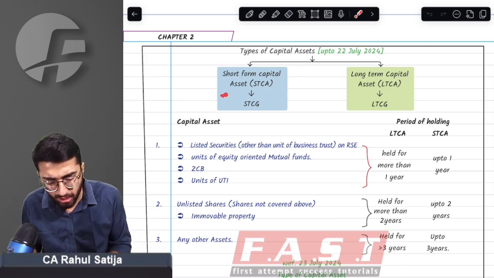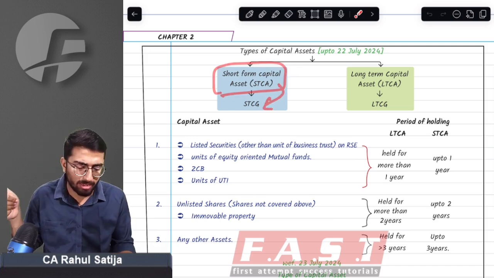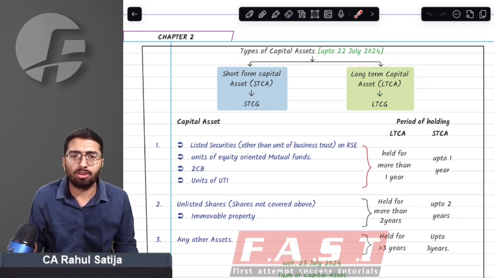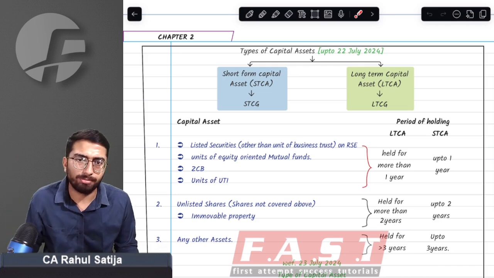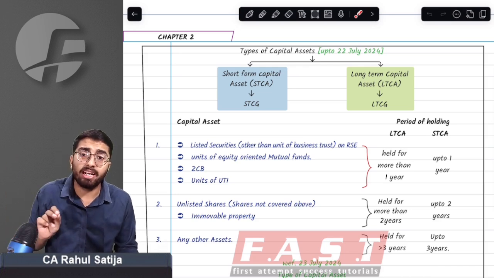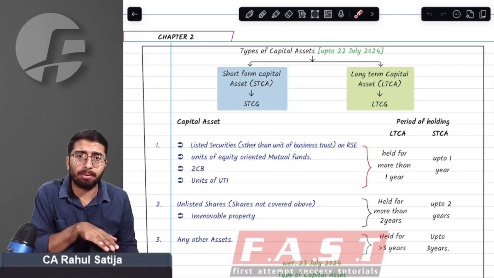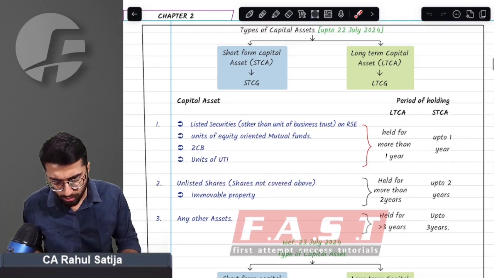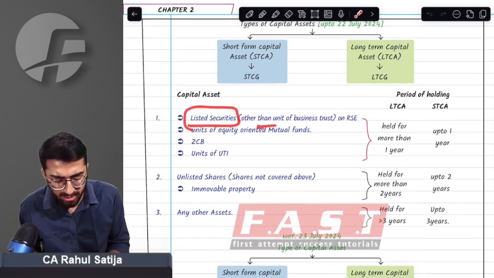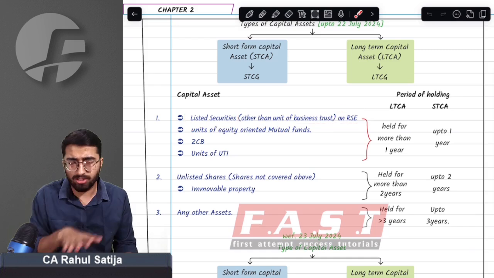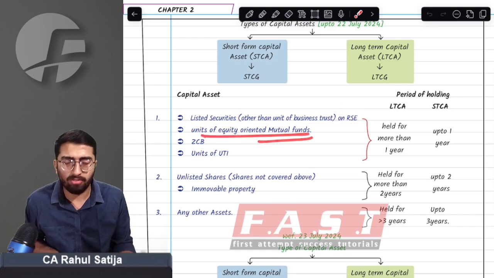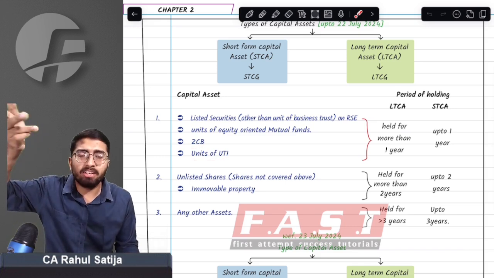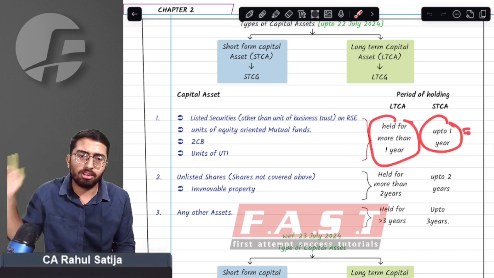We already know that if we have a long-term capital asset, the capital gain will be long-term capital gain, and if it is a short-term capital asset, the capital gain will be short-term capital gain, except for a few exceptions. How did we define a capital asset as long-term or short-term? We used to have a period of holding for that asset. For example, listed securities other than units of business trust recognized or listed on a recognized stock exchange, equity oriented mutual funds, zero coupon bonds or units of UTI. If we held them for more than 1 year, then they were long term, otherwise short term.